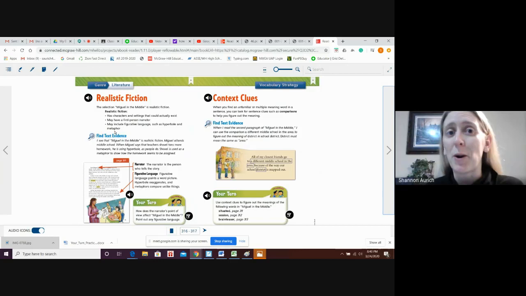Does anybody remember what comparing 2 unlike things using the word like or as is? That's right, it's a simile. A metaphor compares 2 unlike things but does not use the words like or as. Finally, read this page, 317, about context clues and how to use context clues in the sentence to know those unfamiliar words. Once you're done reading, you'll be ready for your workbook. Remember, you can pause this video anytime.